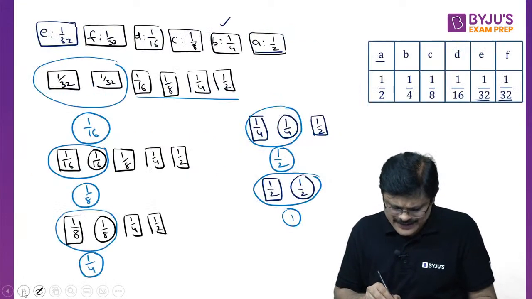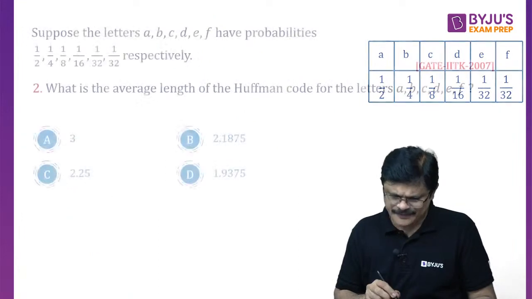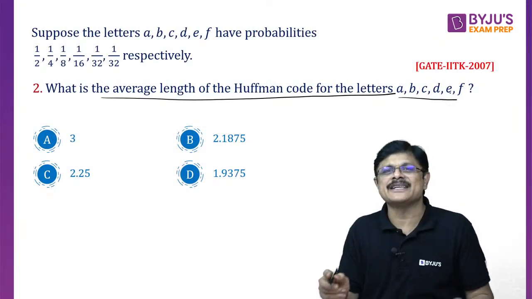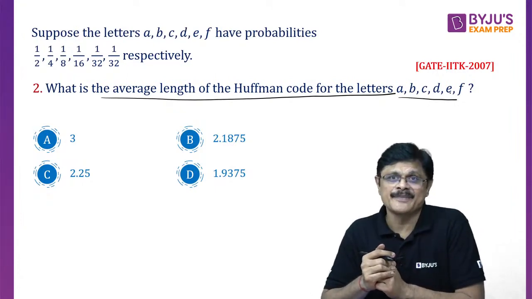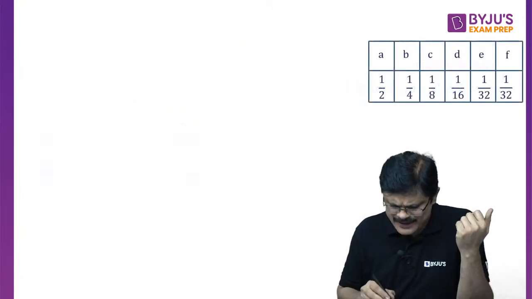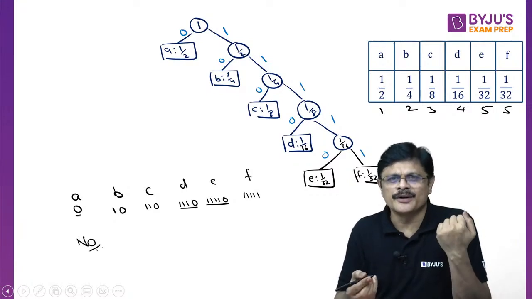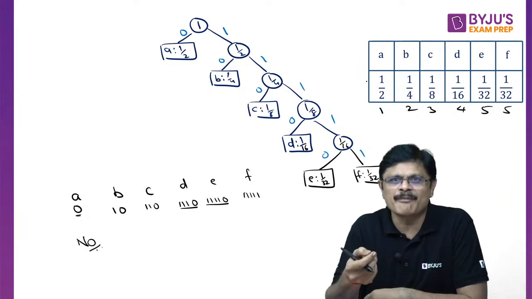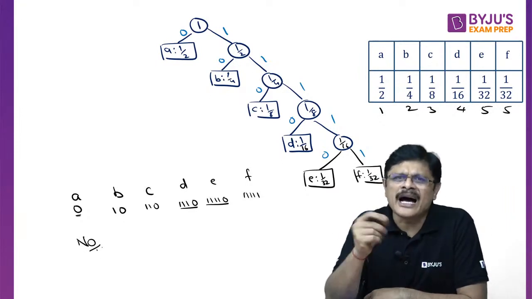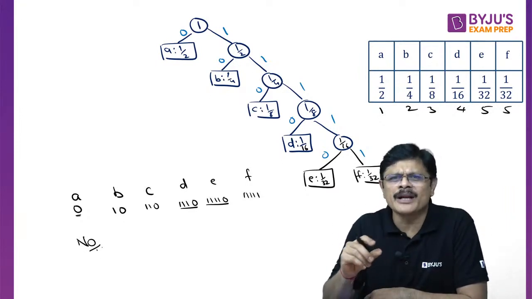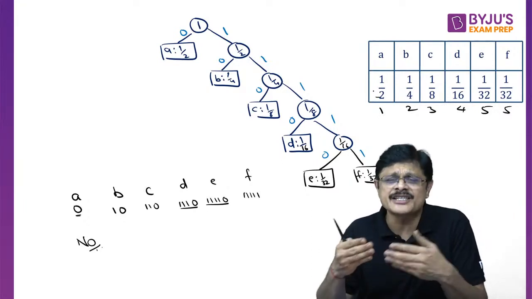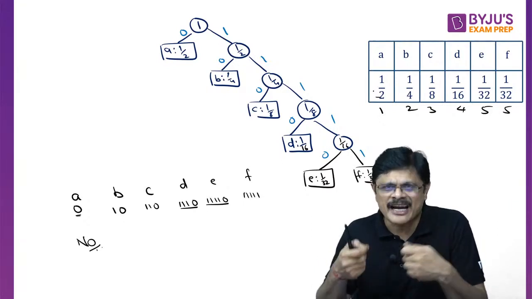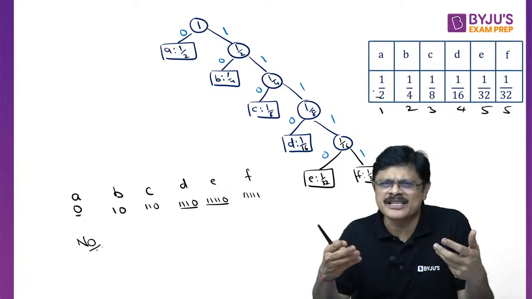Got it? Now the second question which they can ask you is this one. What is the average length of the Huffman code for the letters A, B, C, D, E, F? For average length, the formula is the number of bits to encode. Because here the frequencies are given as fractions, you mention it as average length, nothing more than that.